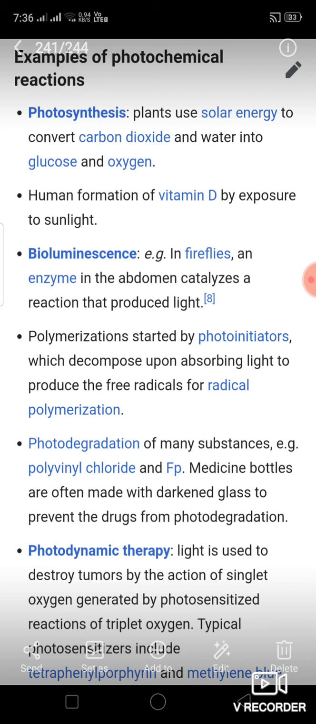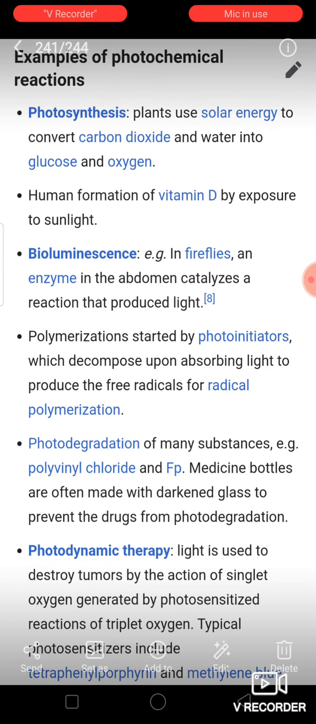Here I would like to add some extra points. Photosynthesis is not the only photochemical reaction. There are a number of photochemical reactions around us. The first is photosynthesis. The second is the formation of vitamin D in humans by exposure to sunlight. Our skin prepares vitamin D when exposed to sunlight. This is an example of a photochemical reaction. Another one is bioluminescence. You have seen fireflies, isn't it? An enzyme in the abdomen catalyzes a reaction that produces light. That is also an example of a photochemical reaction.